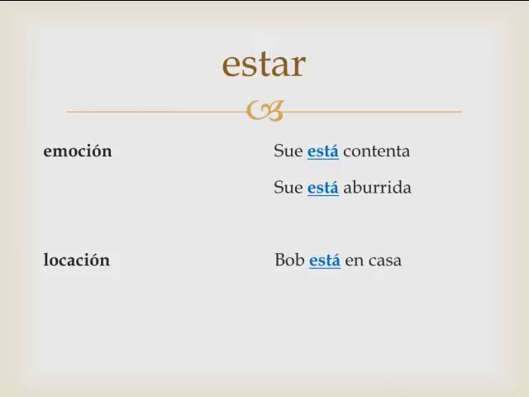Emotions. With location, an example is Bob está en casa. Bob is at home. Bob está en el museo. Bob is at the museum. Both situations of emotion and location, however, will have at least one exception that I'm going to share with you.